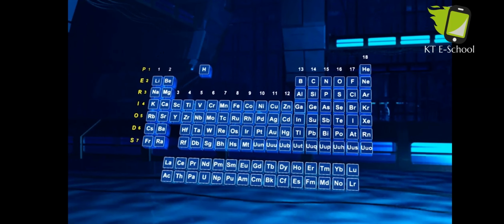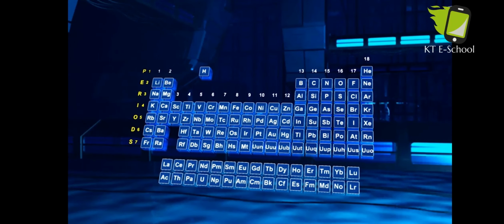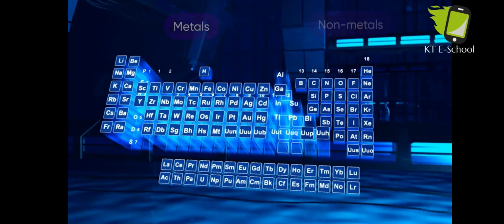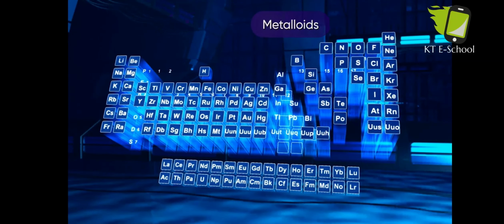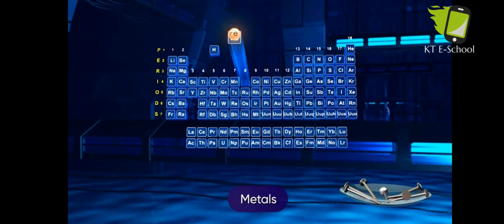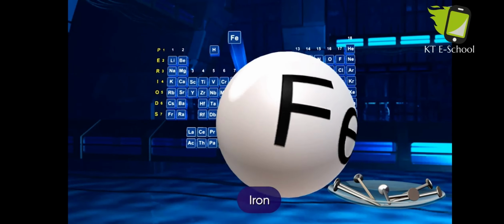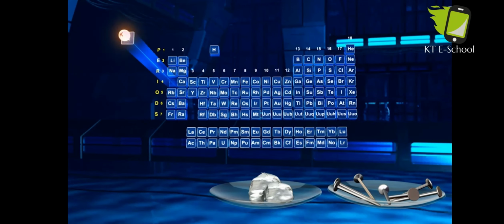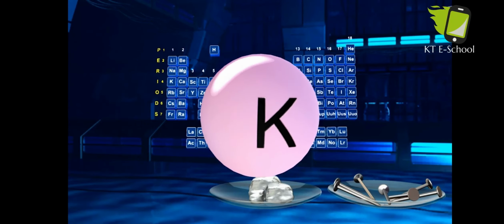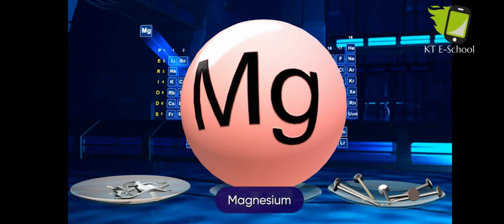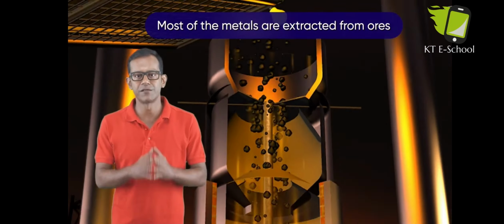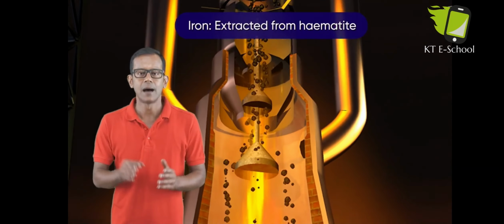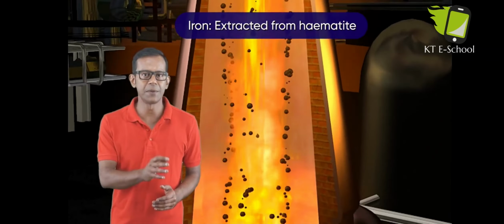Elements are generally classified into three classes: metals, non-metals, and metalloids. Examples of metals are iron, potassium, magnesium, etc. Most metals are extracted from ores, like iron is extracted from hematite.